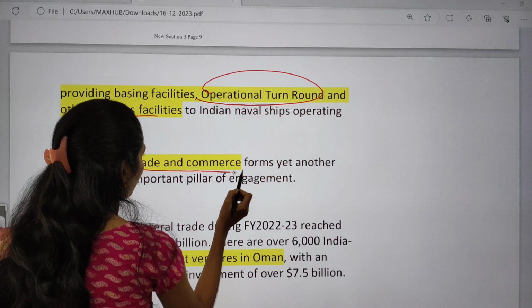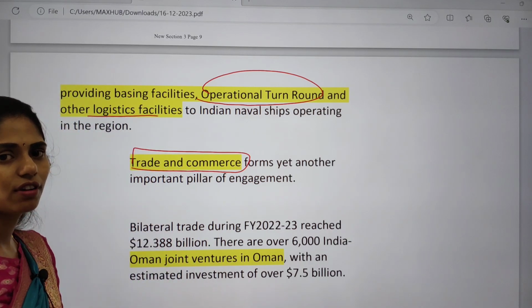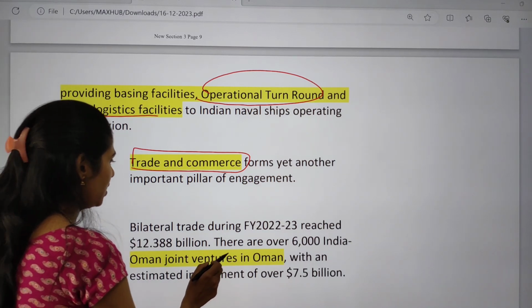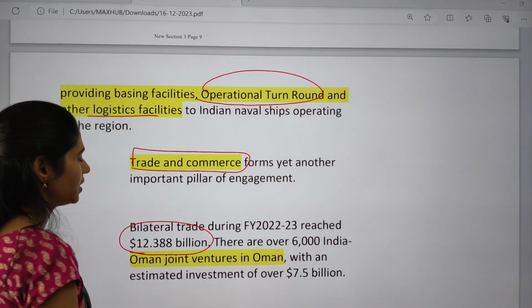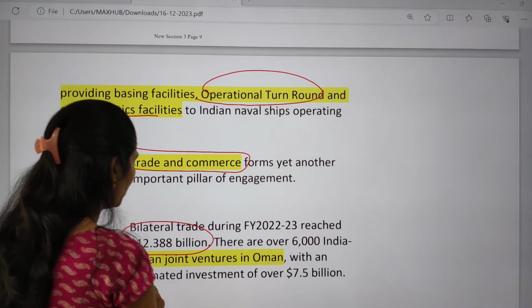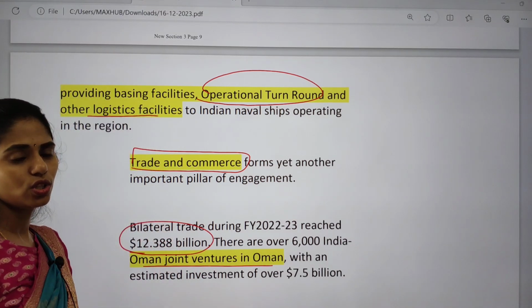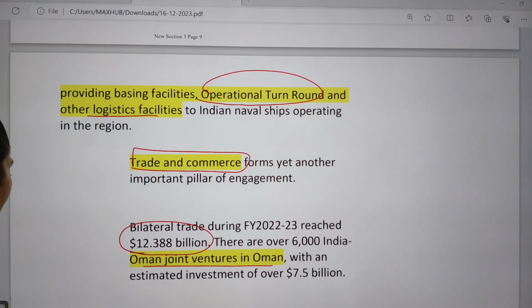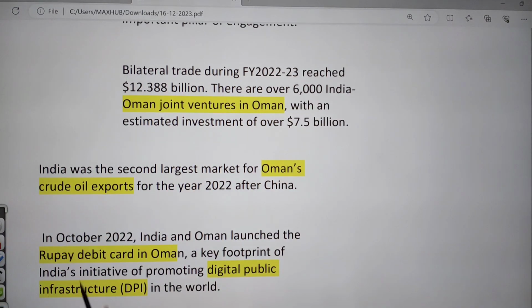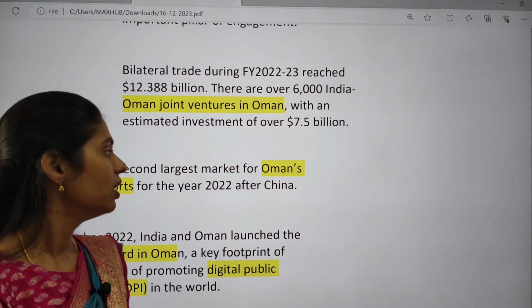And trade and commerce is also one of the important pillars of engagement between India and Oman. If you see the trade here, it is around $12.388 billion. And we have more than 6,000 Oman-India joint ventures in Oman, so in this way also we are investing. And India is the second largest market for Oman's crude oil exports after China. So after China, India is the second largest market.